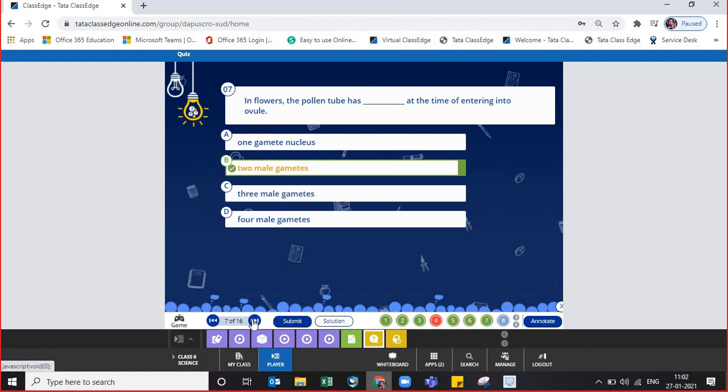The last question for the day is question number 8. If the pollen is transferred to the stigma of the same flower, this also I have not told you yet. Here, when it is given same flower, the word is autogamy. Auto means self, like we have heard of autotrophs. Autogamy means self-pollination. So let us see whether it is correct or not. Yes, it's correct. Because here the question is, if the pollen is transferred to the stigma of the same flower,